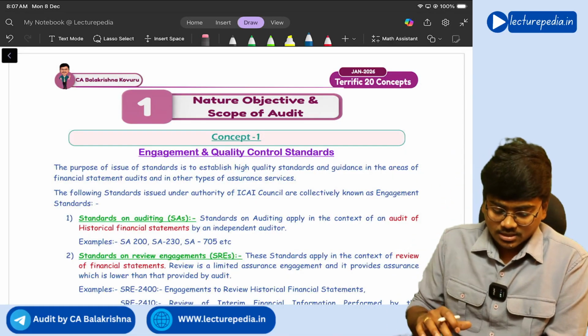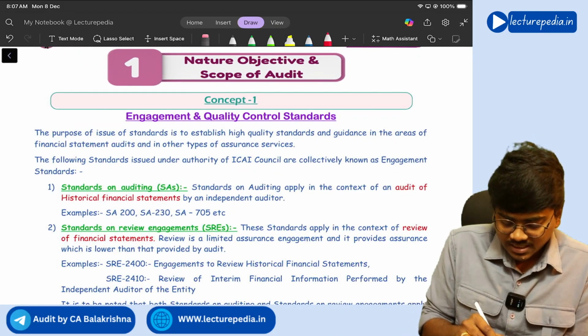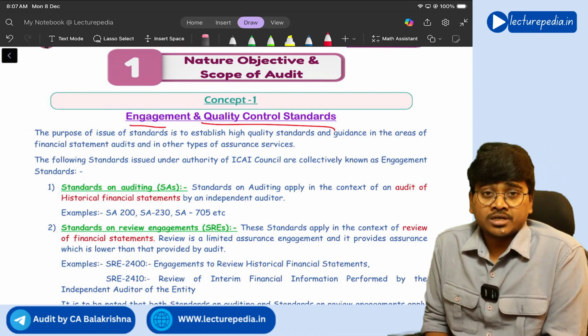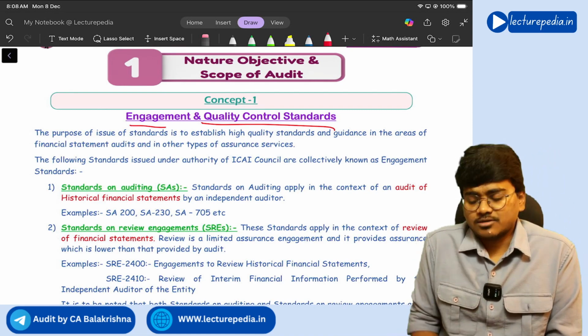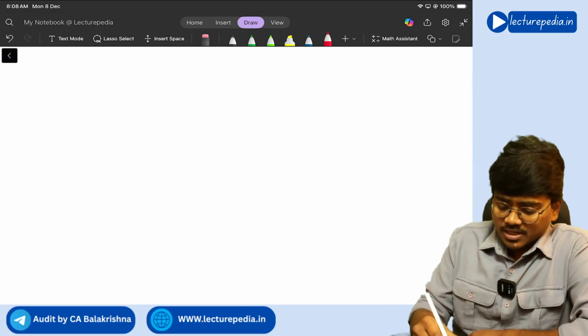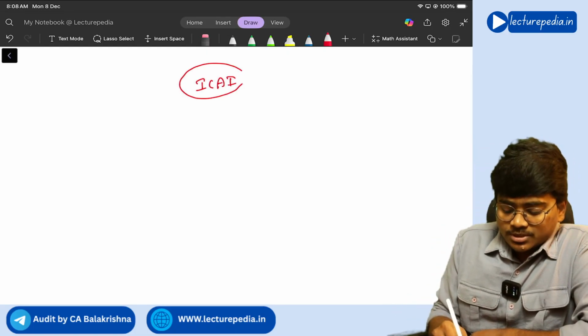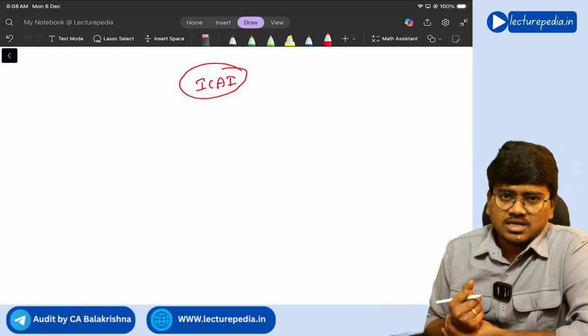So starting with the first chapter, concept number 1, engagement and quality control standards. You might know ICAI has issued various engagement and quality control standards.